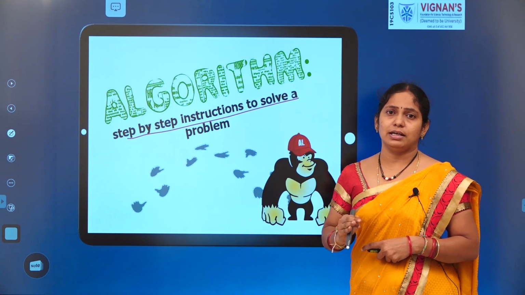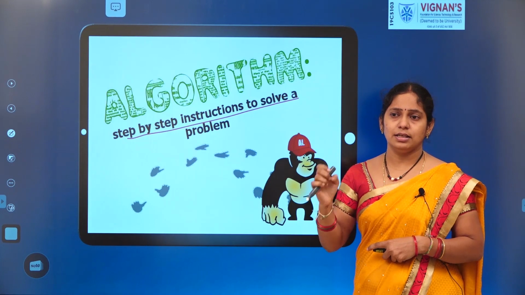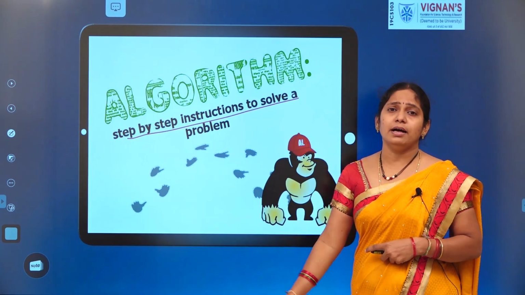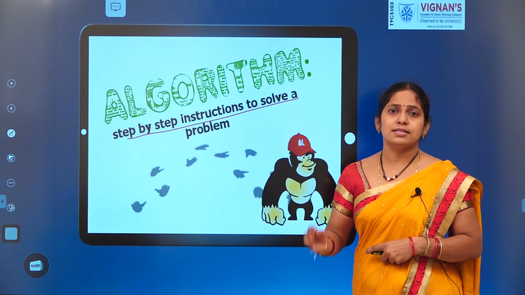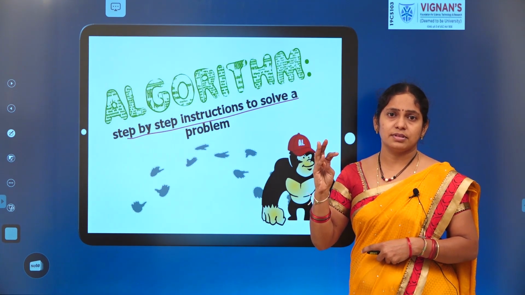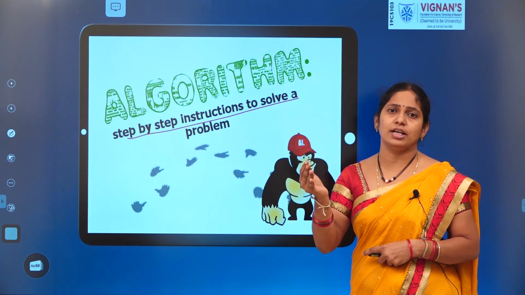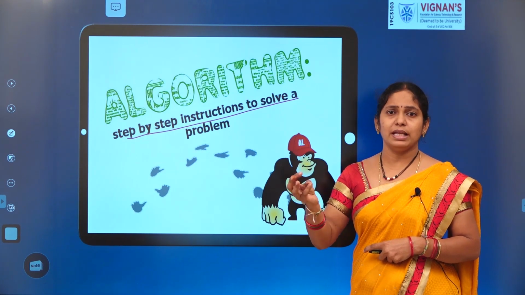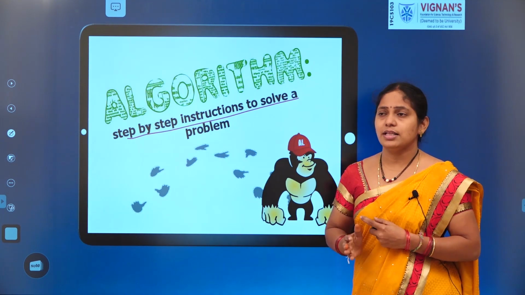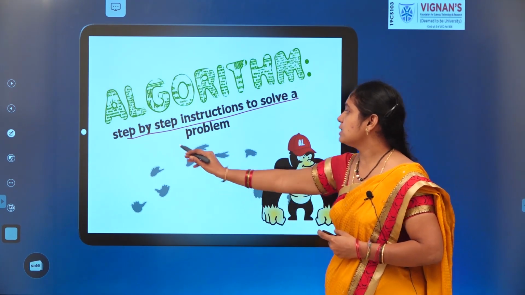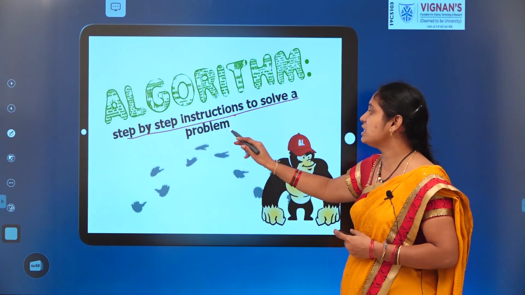Press the dial button, talk to him, close, right? Similarly, for booking a bus ticket, what is the process? Select the website, then the type of service, date, location, fare, paying the money, everything. So everything is nothing but a step-by-step process. That's why an algorithm is called step-by-step instructions, a step-by-step process to solve a specific problem.